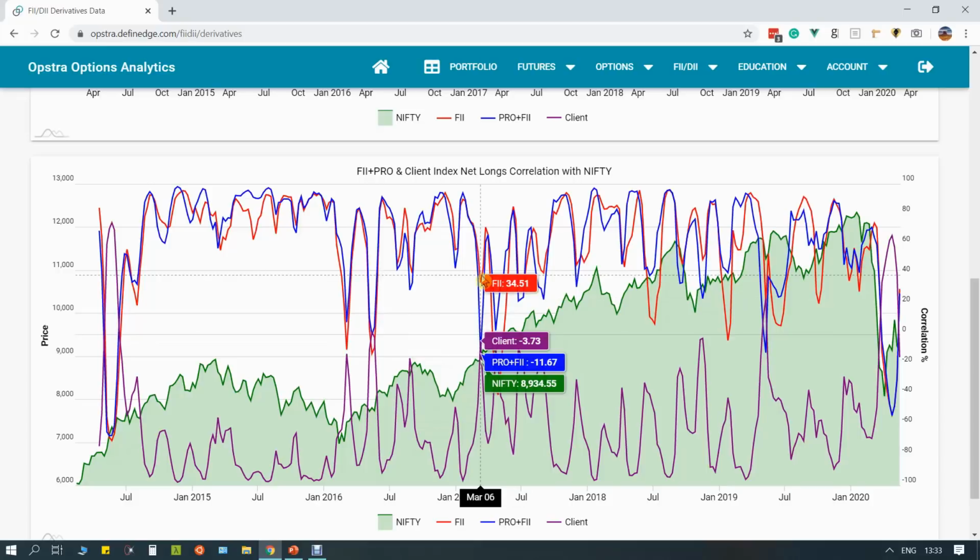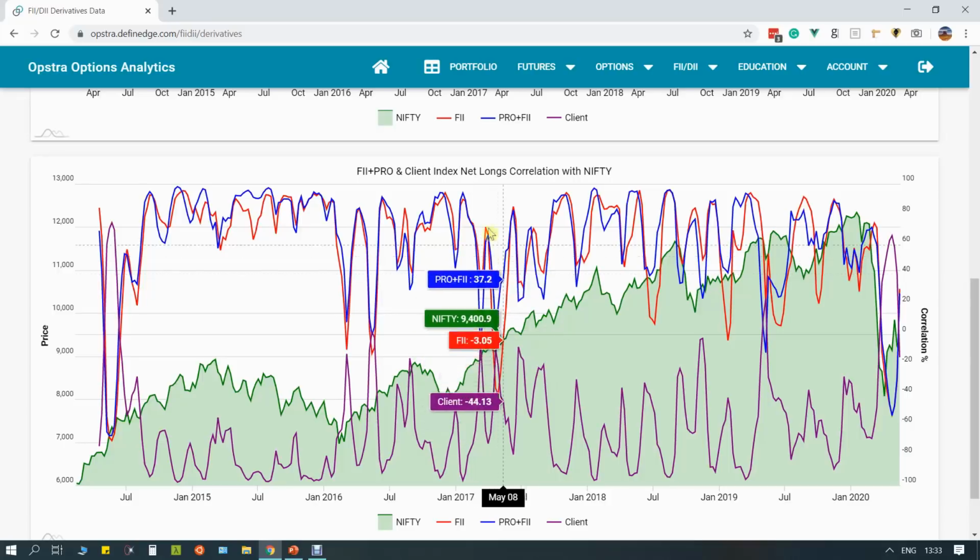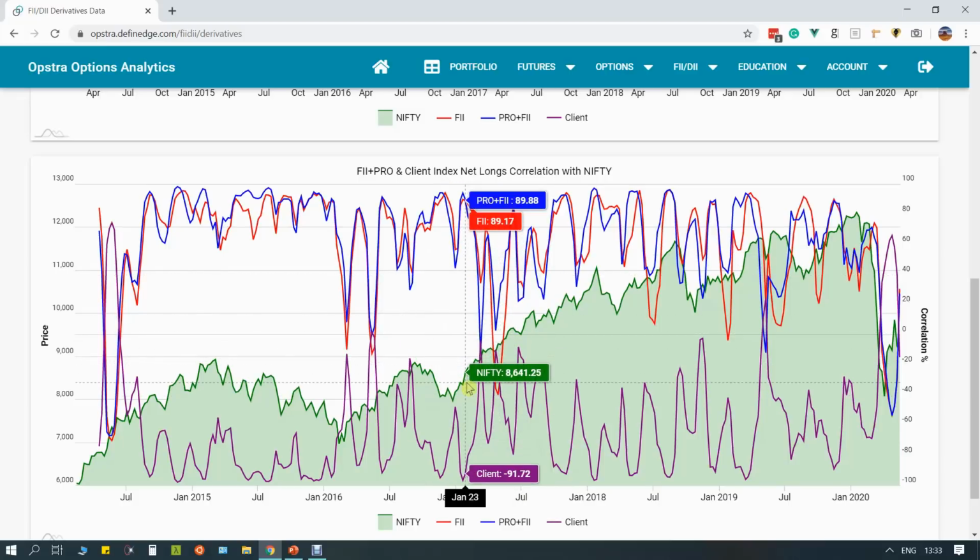I think around March 17, AMFI, the Association of Mutual Funds, started the "Mutual Fund Sahi Hai" campaign. So when they started that campaign, a lot of money moved into the market, either in the form of SIPs into the mutual funds, and even directly.